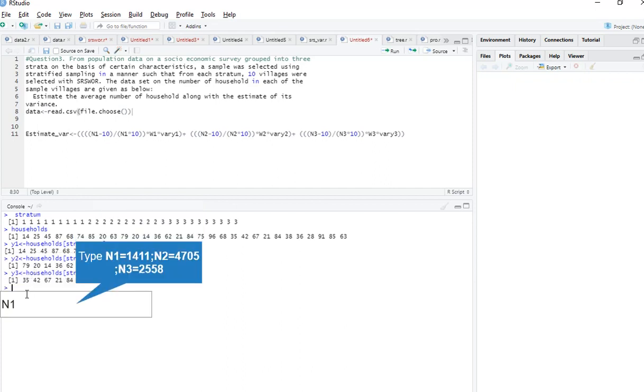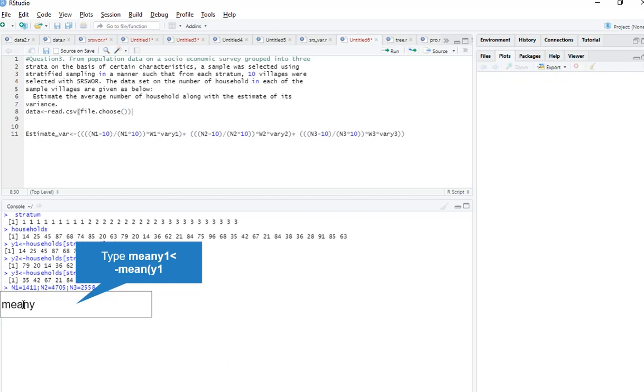Capital N1 equal to 1411. These all values are given, and capital N2 equal to 4705. This value is also given, and capital N3 equal to 2558. These three values are given in the question, from the Excel file. Okay. Now I want to find the variance of stratified random sampling.